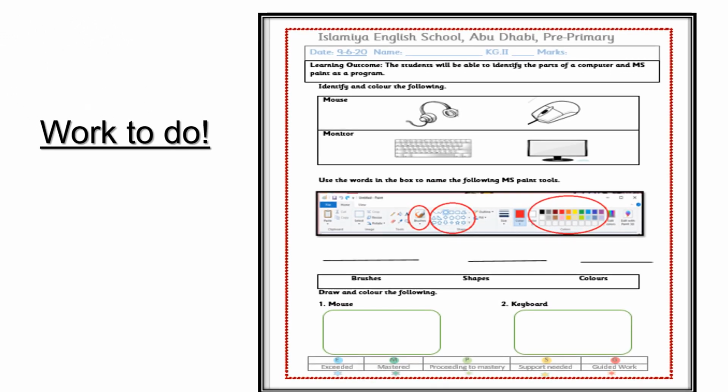In this assessment related to computers, the first question is to identify and color the following. The first is mouse. You will identify which one is the mouse and you will color it. The second one is monitor. In the second question, use the words in the box to name the following MS Paint tools. As the pictures are given to you, you will look at the correct word and write in the blank. In the third question, draw and color the mouse and keyboard.